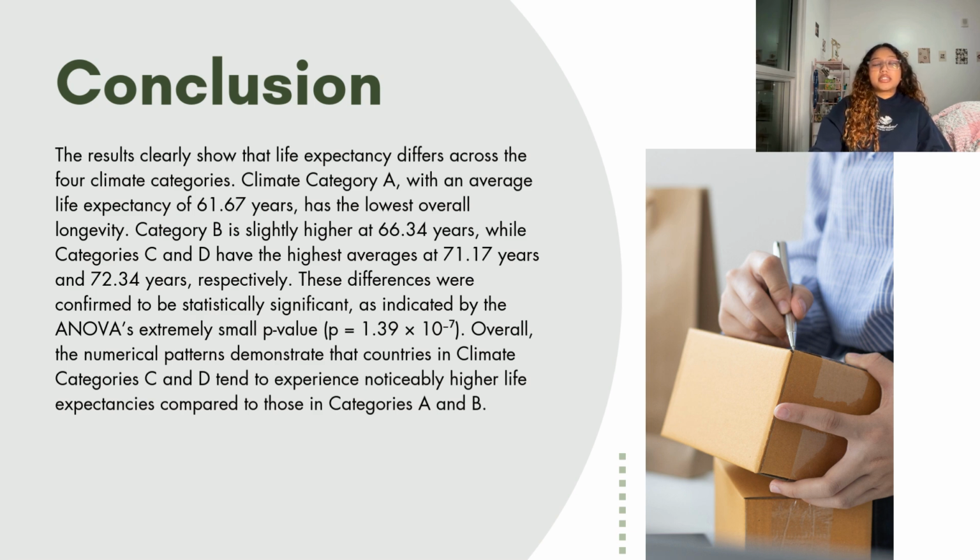Category A, which is 61.67 years, and category B, which is 66.34 years, reflect lower life expectancies, while category C and D, at 71.17 and 72.34 years respectively, represent noticeably higher ones. Rather than just showing numerical gaps, these differences point towards broader environmental and structural influences that change with climate.